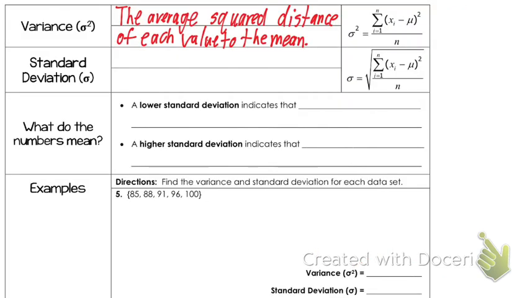Now you might notice, what's the symbol for variance and standard deviation? What's different between those two symbols? One's squared, one's not. So standard deviation, we're going to define it as the square root of the variance.